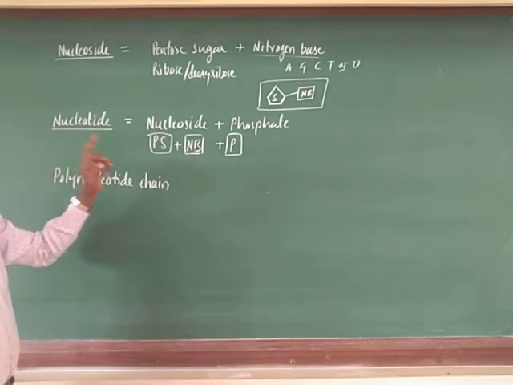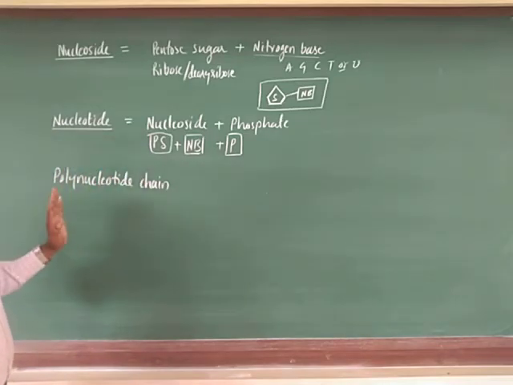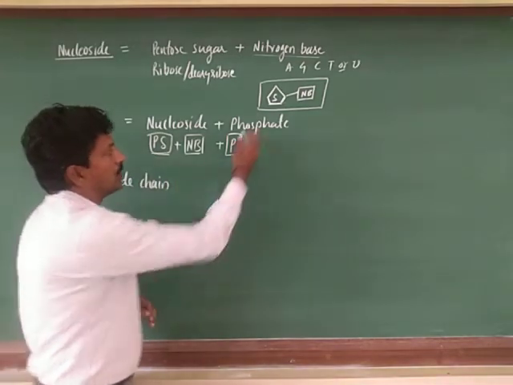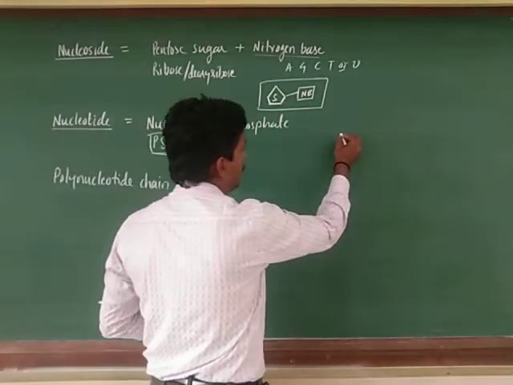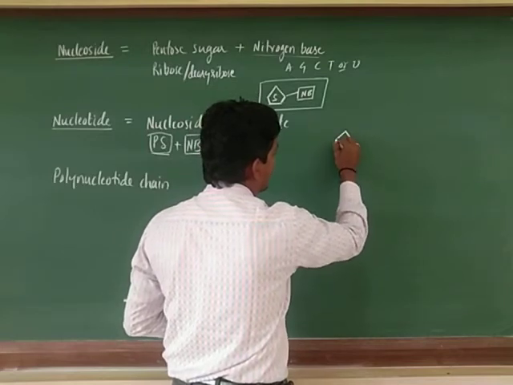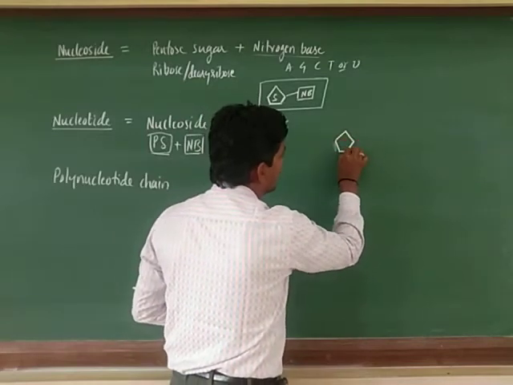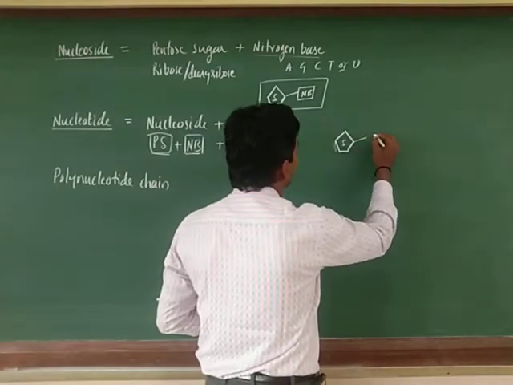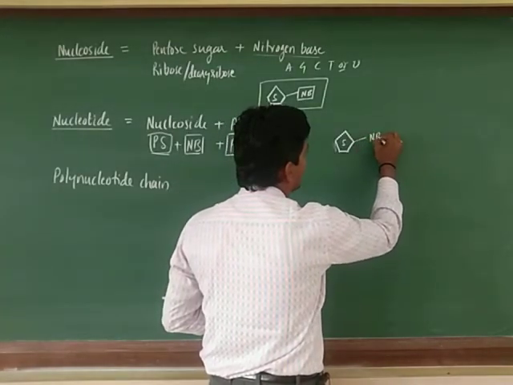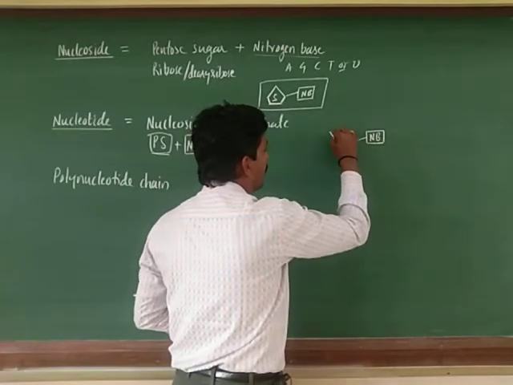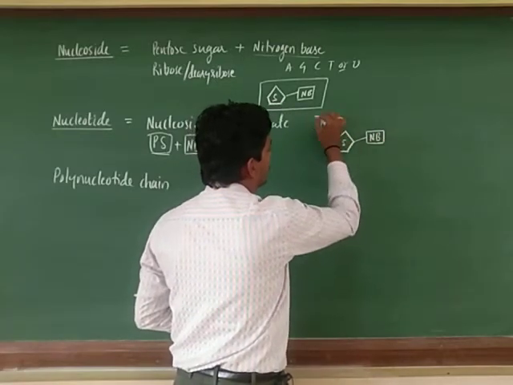Next you can write the structure. Here is the pentose sugar, a simple structure. This is the pentose sugar, you can write it as S, here there is a nitrogen base, and this is P, phosphate.